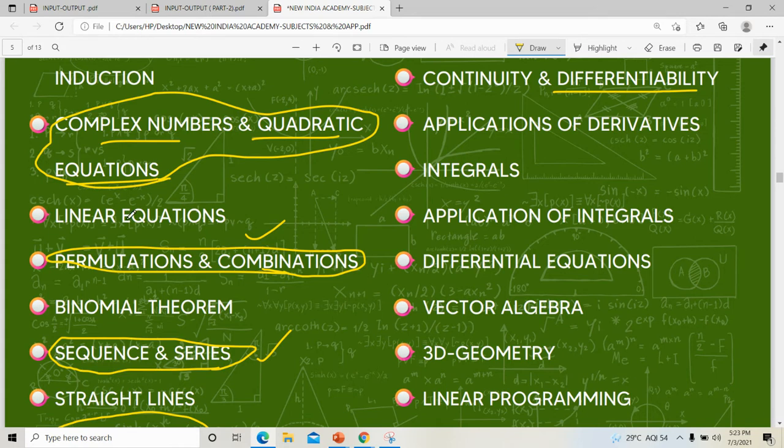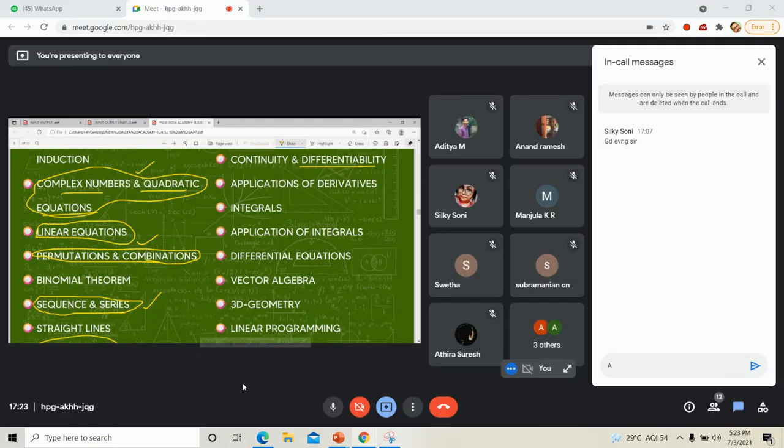Then linear equation. Linear equation we want to study. What do you remember about that linear equation? What is that? Solving. Yeah, solving. Solving is there in quadratic equation also, right? Solving linear equation, LPP. You know about LPP, right?